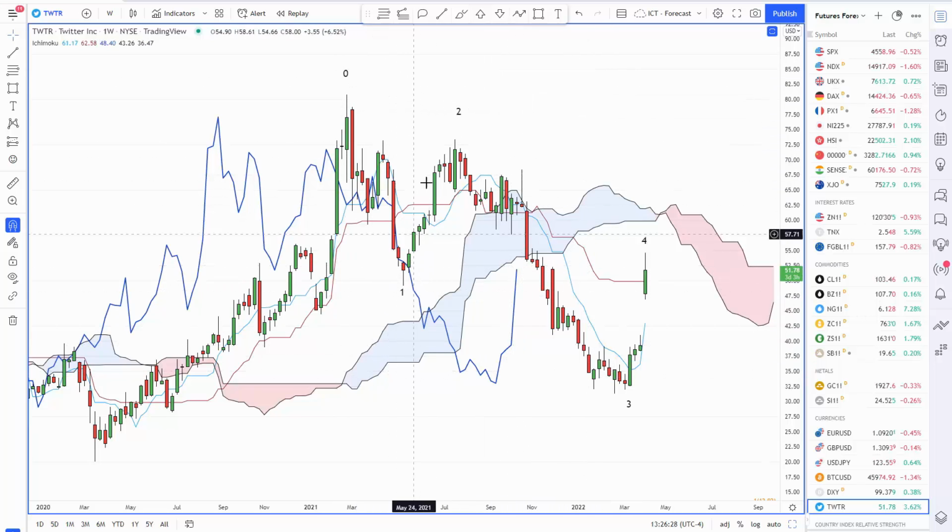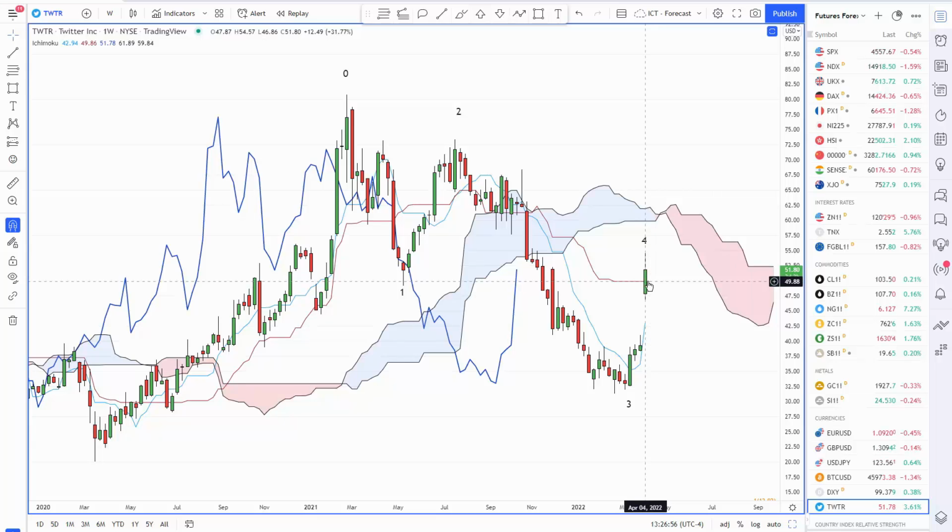So the wave count was 0, 1, 2 with a big 3, as you would expect typically, and a 4. Notice where it stopped. It stopped roughly at this span B, this flat zone here, that often will act as support or resistance, in this case support, because the market was coming down to it. And here we get the bounce. So it basically bottomed out towards the end of February and has been rising ever since. And naturally, the 9.2% purchase by Mr. Musk sent the market soaring.